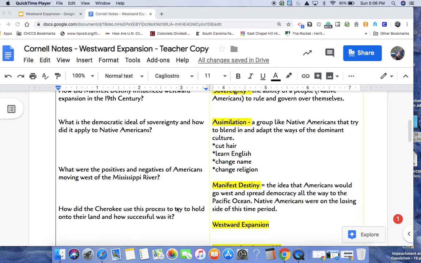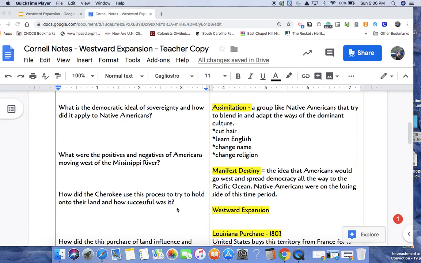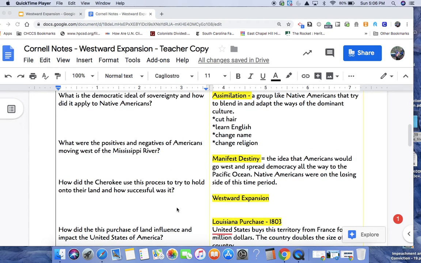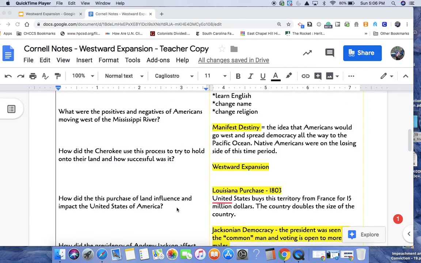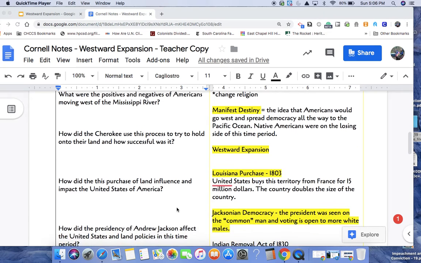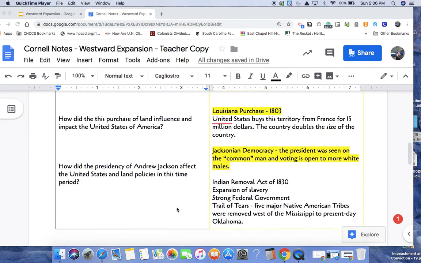We also had the term manifest destiny. It was the United States' belief that it was their destiny to head west, to spread democracy, to spread Christianity, and use the land in what they thought were the most appropriate ways. We also have westward expansion. That's where Americans are heading west of the Mississippi River, heading to places like California, Oregon, and then obviously the Louisiana Purchase, doubling the size of the United States government in 1803, purchased by Thomas Jefferson.